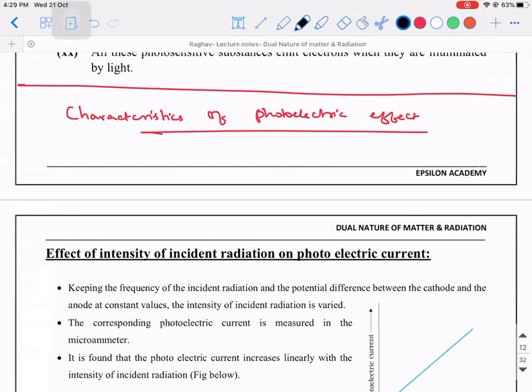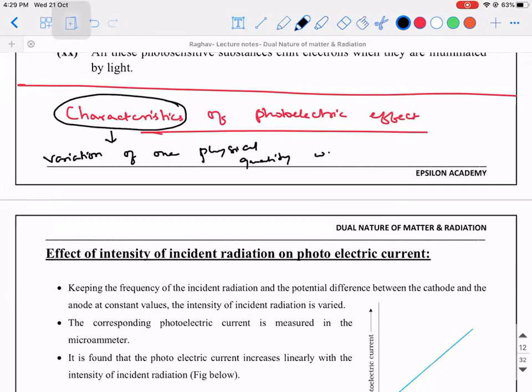In physics, characteristics means variation of one physical quantity with respect to another. So here, in the characteristics of photoelectric effect, what we are going to see is how the value of the photoelectric current is varying with respect to three important parameters in the experiment.